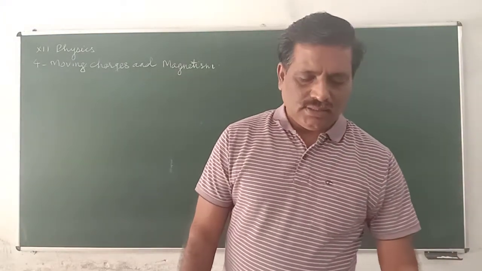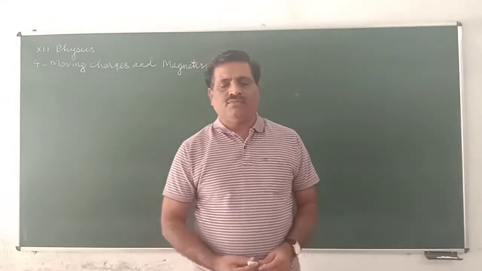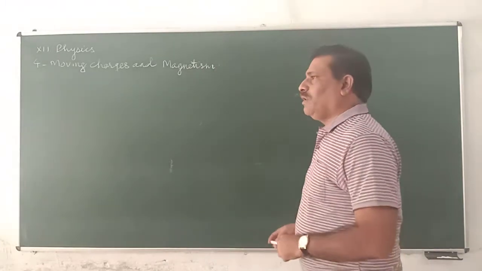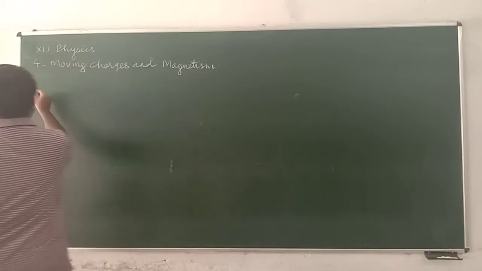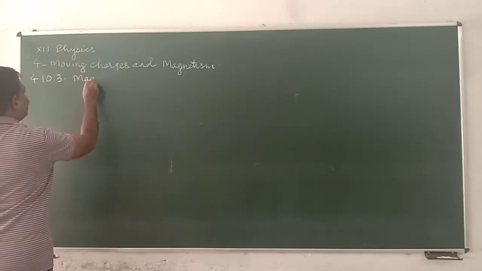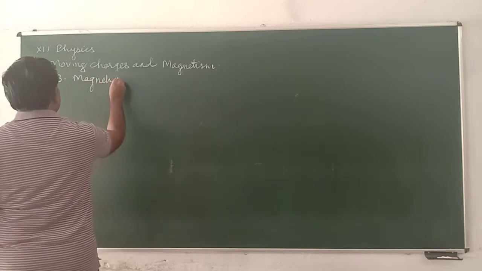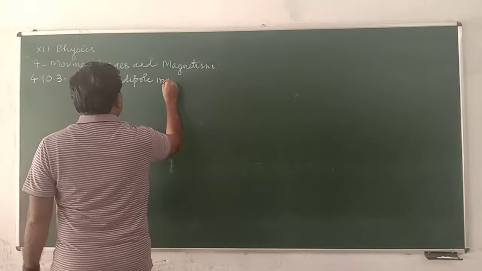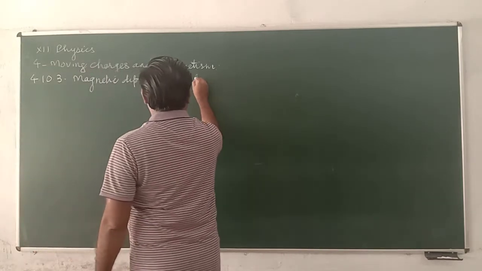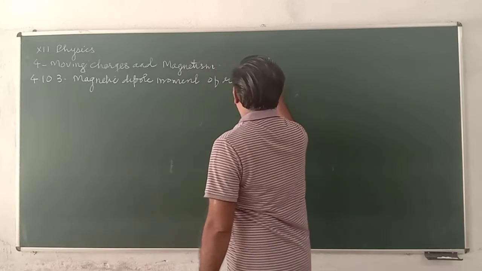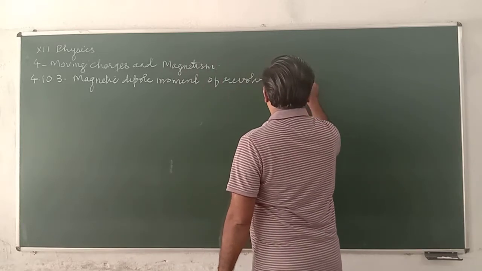Hi friends, now we are going to discuss 4.83, the magnetic dipole moment of revolving electron.